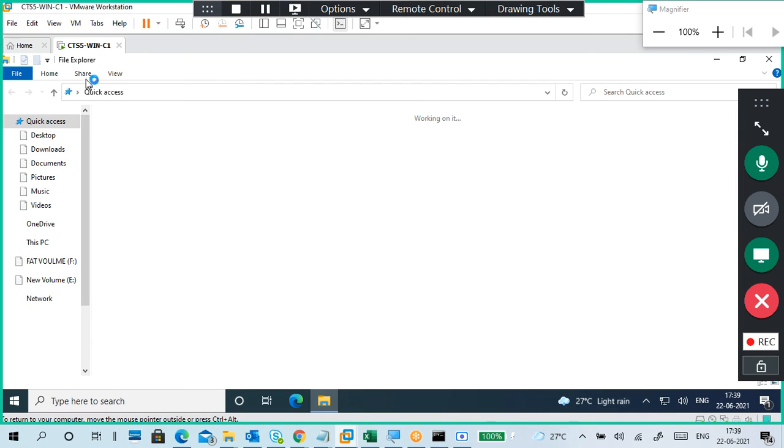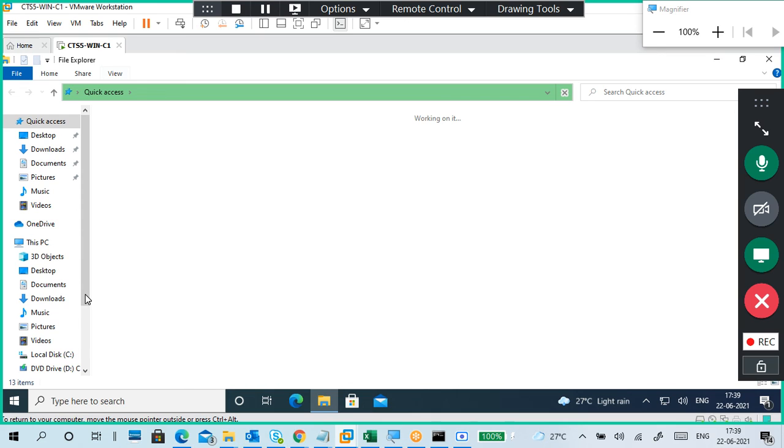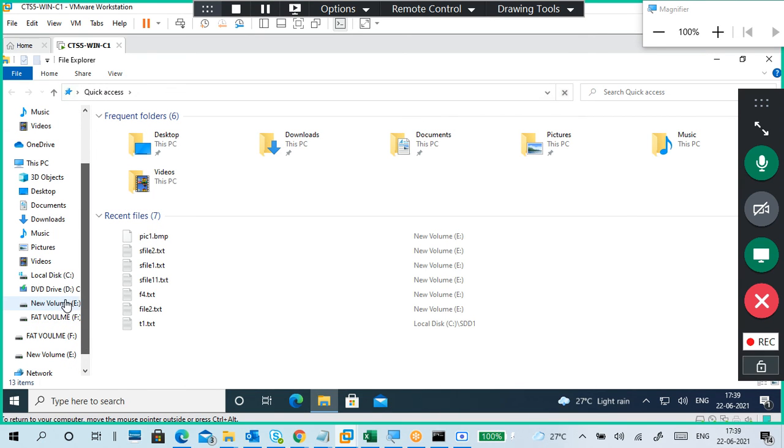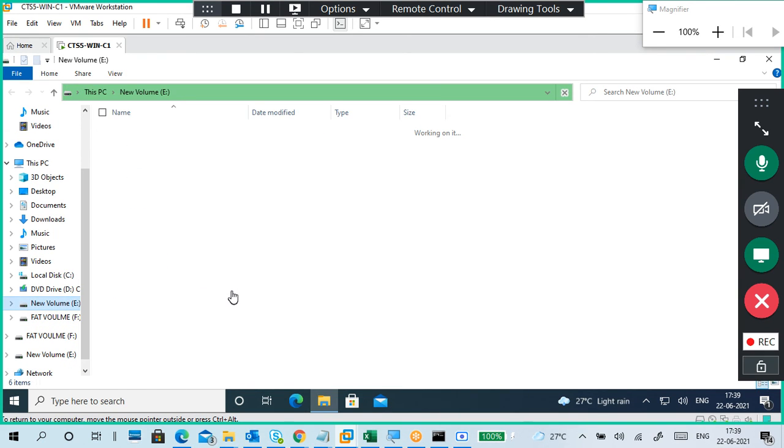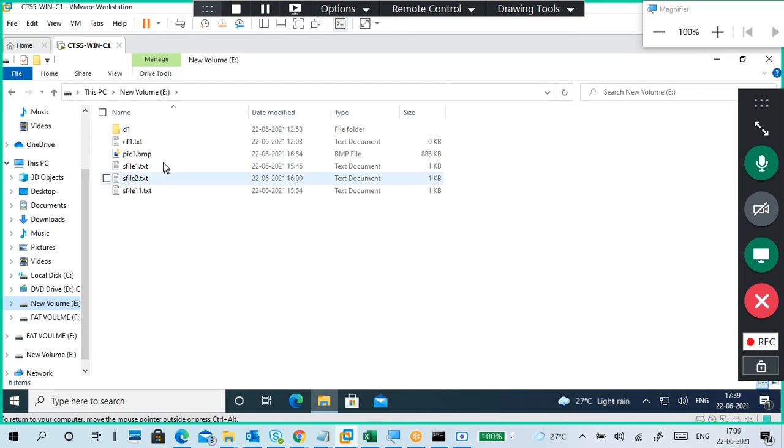How to open File Explorer? Windows E. Okay, so I sign out and sign in. But last time, when I used previous versions like Windows 10, 8, 7, it was working fine. But in the last class it was not working. This time we'll see this edition. This is a 21H1, right?